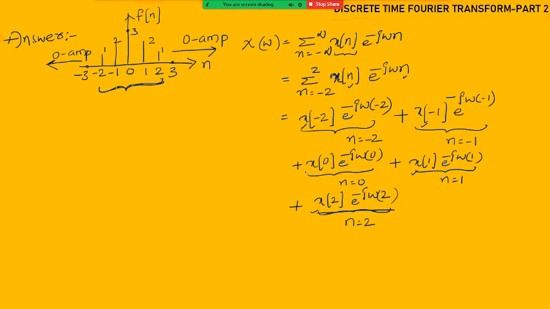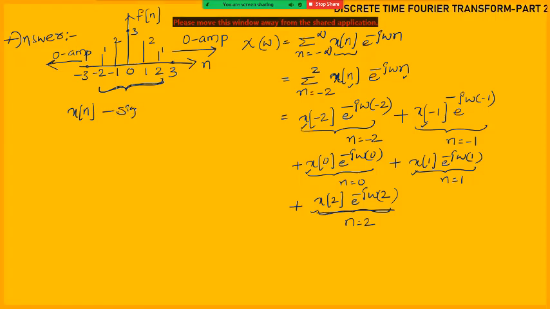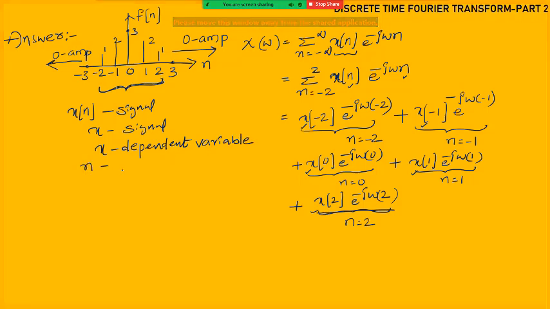From our basics, from first unit onwards I am telling: x of n is signal. x is the dependent variable, n is the independent variable.